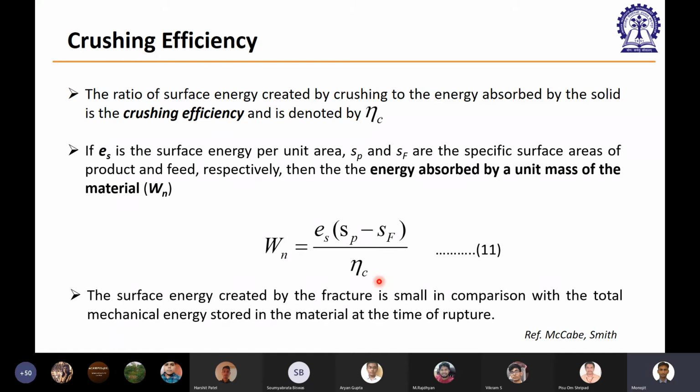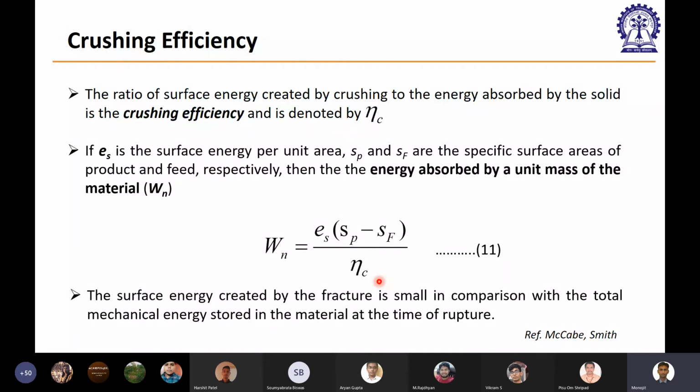You are using some electrical energy to move a motor, and the motor is attached to a shaft. That shaft is moving the arm of a part of your machine, and that moving arm is giving a stress or impacting on a particle which is coming, and there the particle feels the energy which will be absorbed by the particle, right?